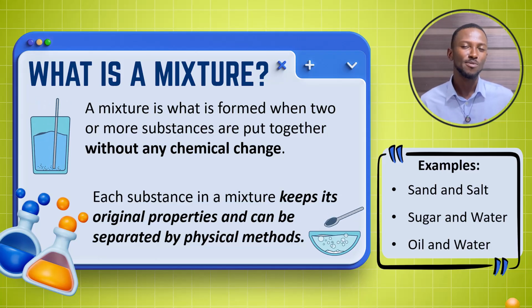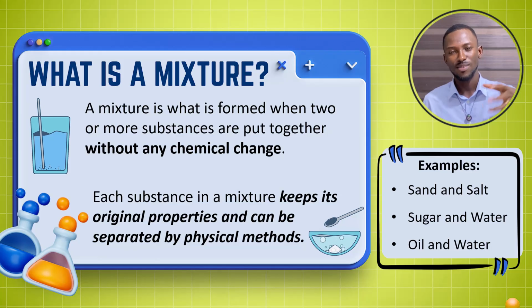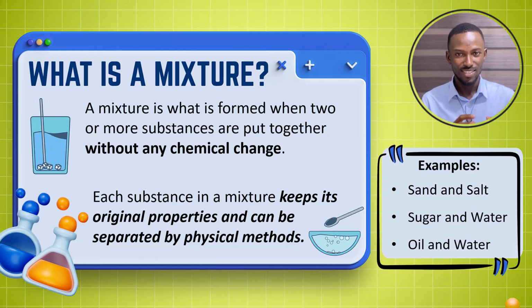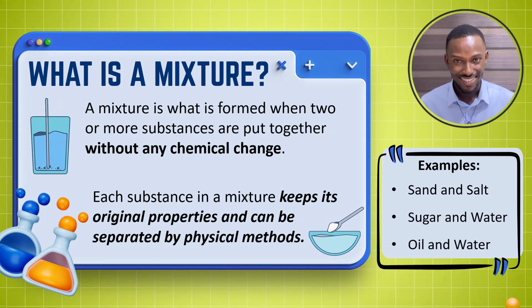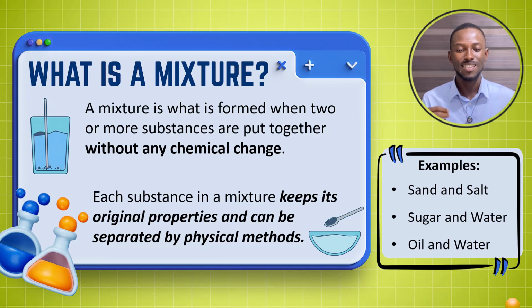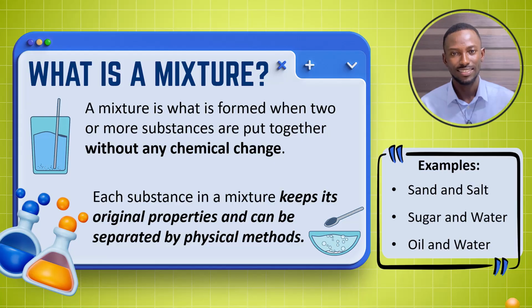And I think a more vivid example would be, let's say, rice and beans. It's also a mixture. So if you mix rice and beans, what is formed is a mixture. But the fact is, the rice in this mixture is still rice, and the beans is still beans. It doesn't change. That is what we mean by the substances in a mixture keeps its original properties.